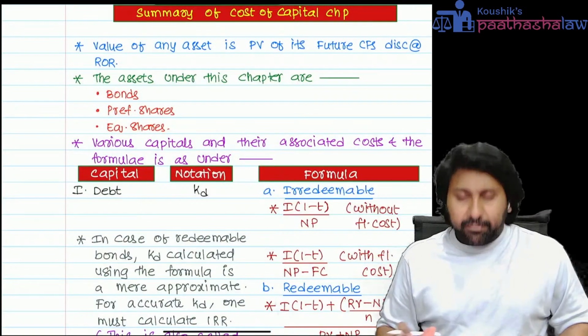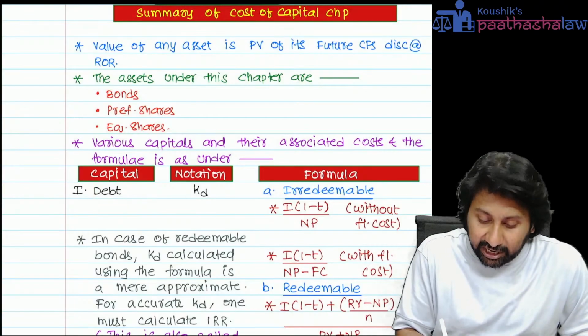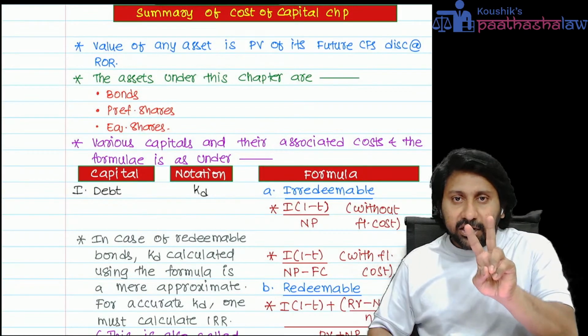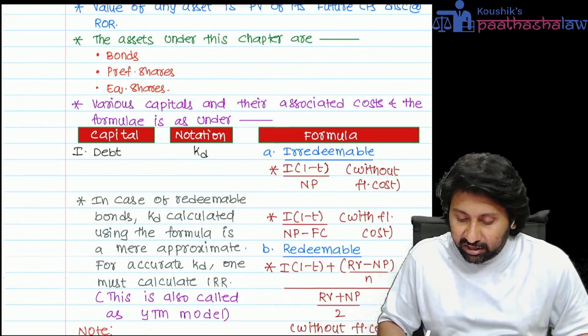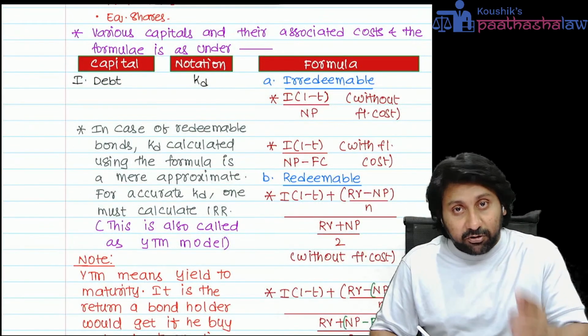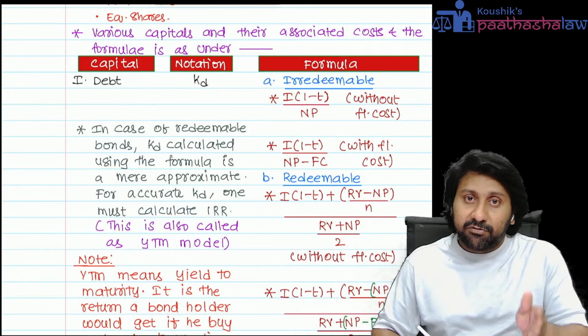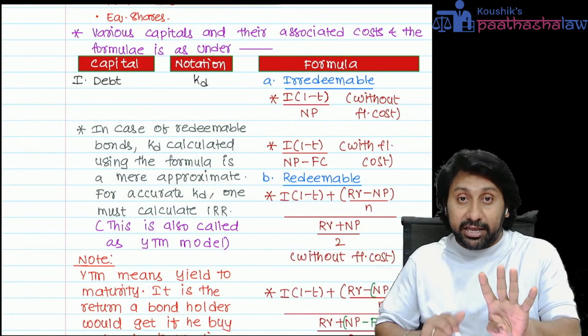First point, they will ask a question on debt. Technically, they will ask about KD. Two types of questions can come: one, irredeemable debt, another, redeemable debt. In irredeemable, with flotation cost. In redeemable, with flotation cost. It means they can ask four kinds of questions on KD.